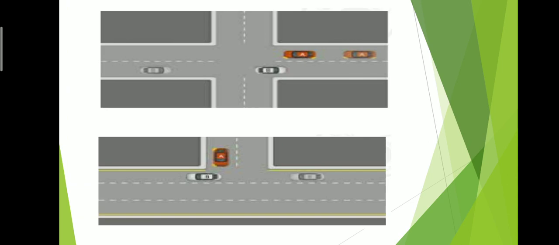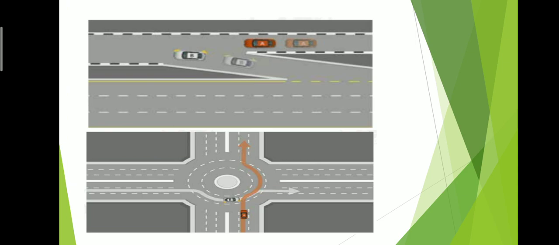In this figure, the white car is going straight, so it will have priority over the red car which is changing lane. Similarly, see, if from the small road he wants to go to the highway, the highway vehicle has priority. If a car is traveling from the highway to a small road, the B car has priority over the A car. A car is on a small road, B car comes from a highway. Roundabout: the car inside the roundabout will have more priority, because red has still not entered the roundabout. A car inside the roundabout has more priority than the car outside the roundabout.